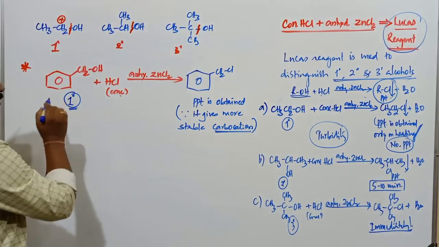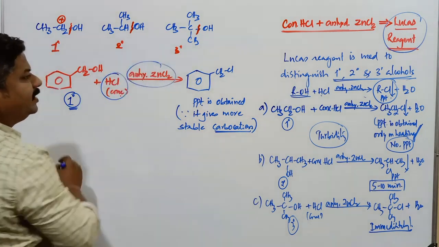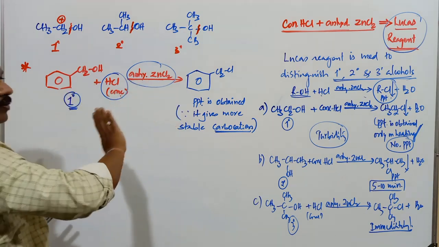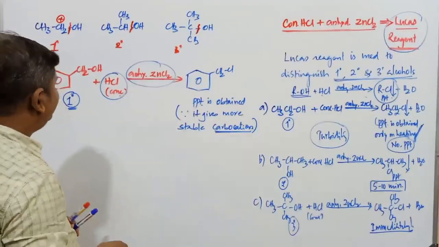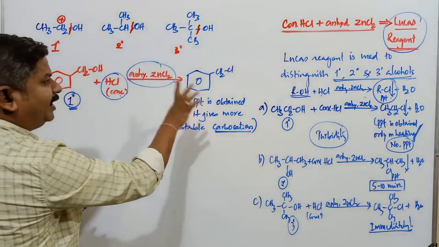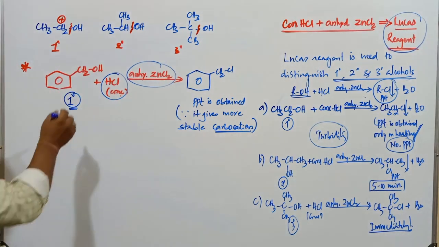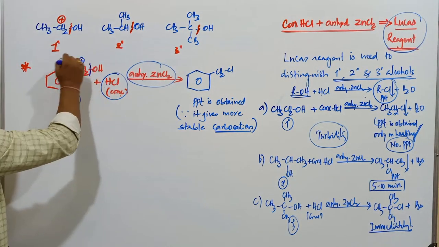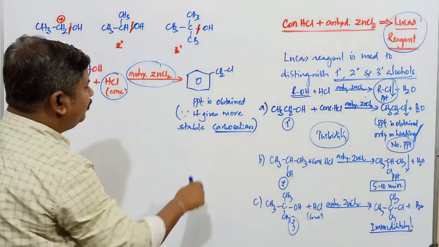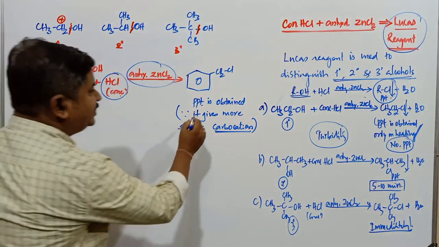Even though it is a primary alcohol, it gives precipitate with HCl and anhydrous zinc chloride. This is an exception. Usually primary alcohols do not give any precipitate, but this is a primary alcohol that gives precipitate, mainly because of the more stable benzyl carbocation. This bond is cleaved here, and it gives a positive charge on this carbon atom. Now the carbocation is called a benzyl carbocation, which is more stable. Because of that reason, formation of precipitate is obtained.